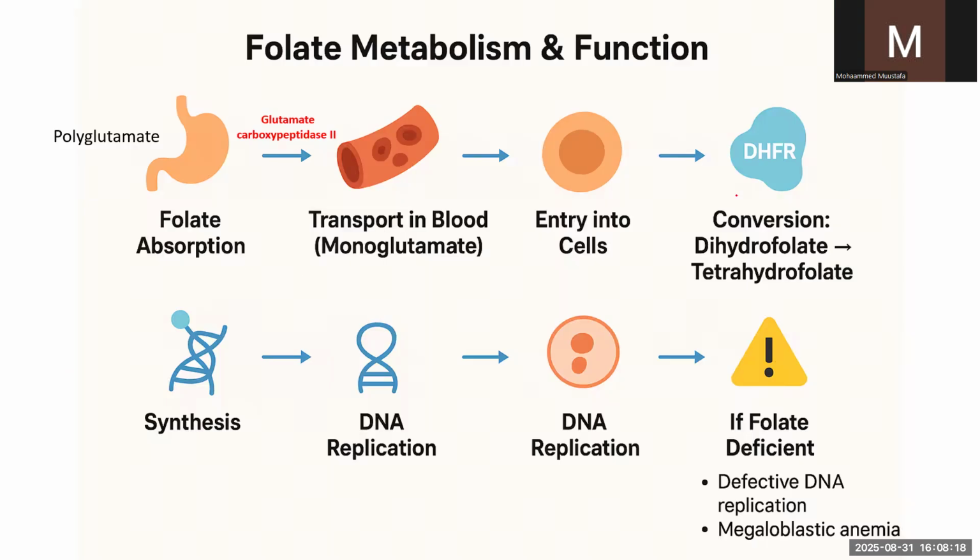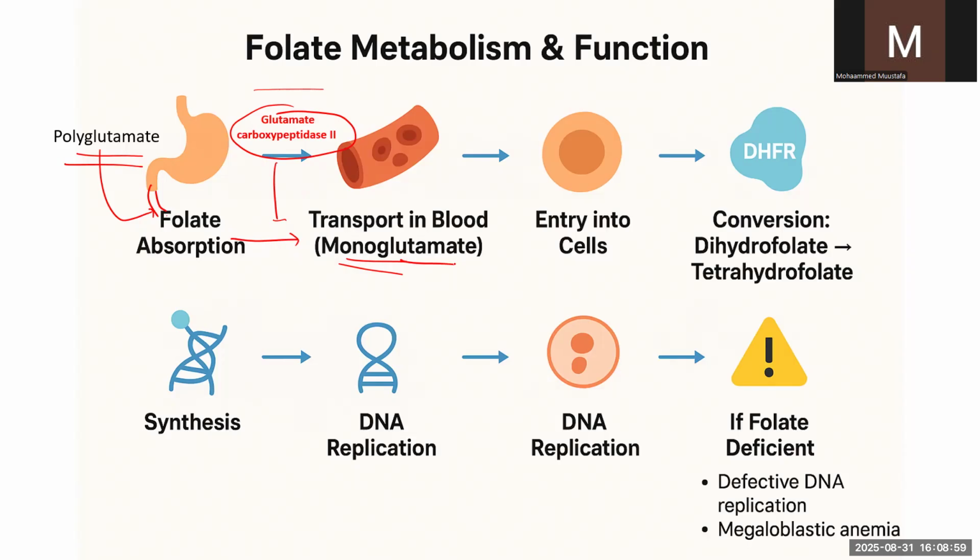Further, we'll understand how folate metabolism occurs, how folic acid gets absorbed in the body. Whatever food we take, the folate will be in the polyglutamate form, so it has to be converted into monoglutamate. The food which contains folic acid will have it in the form of polyglutamate. This polyglutamate will get converted into monoglutamate by the enzyme called glutamate carboxypeptidase 2. This is the enzyme which converts polyglutamate into monoglutamate.